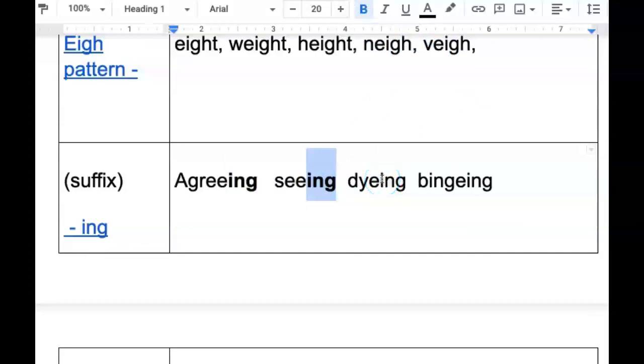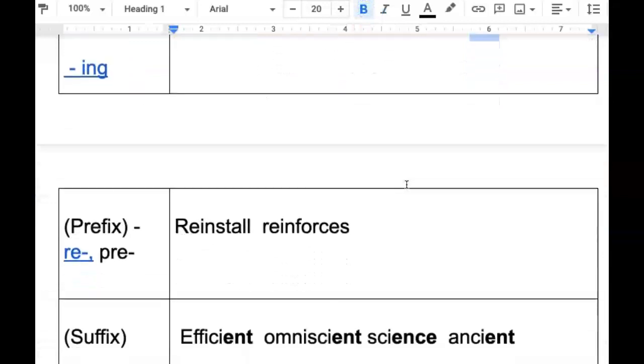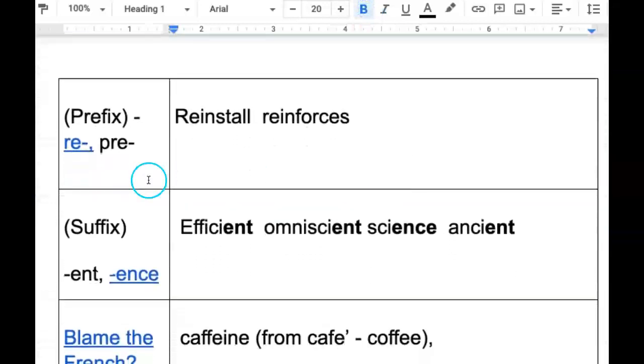Okay, seeing, like if you're going to dye your hair, dyeing. We read an article about binge watching Netflix, so binge-ing. Okay, that makes sense. Okay, what about when we add prefixes like re or pre?